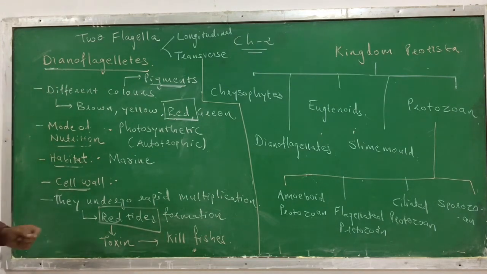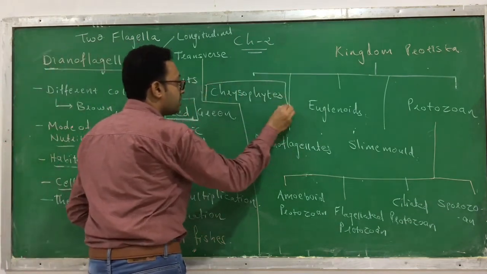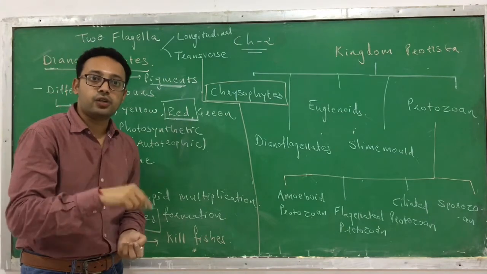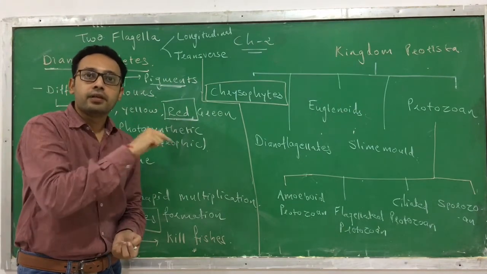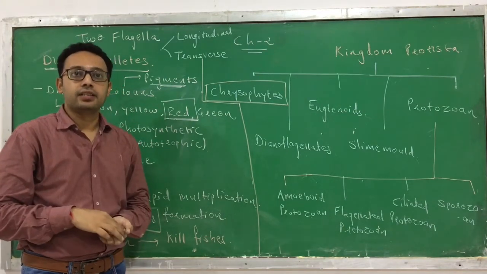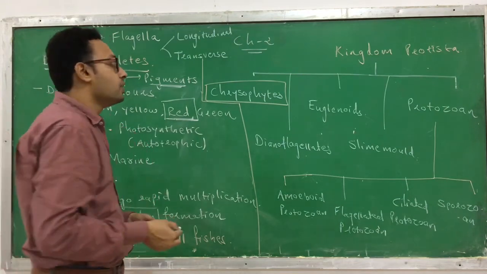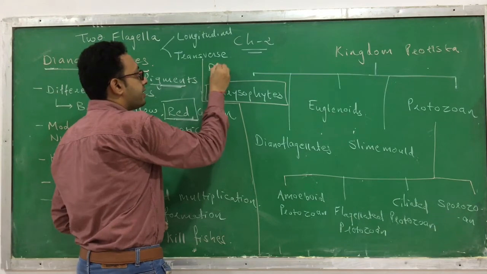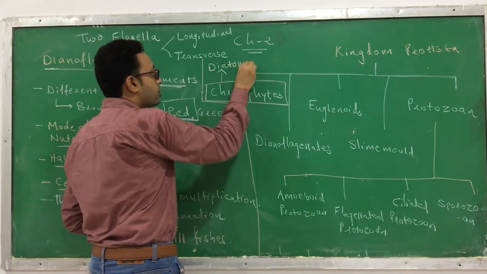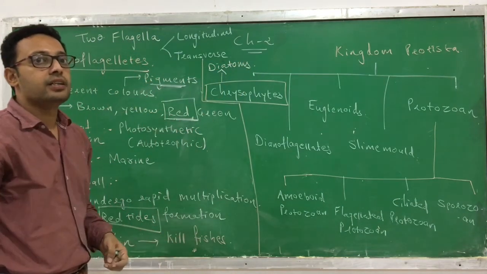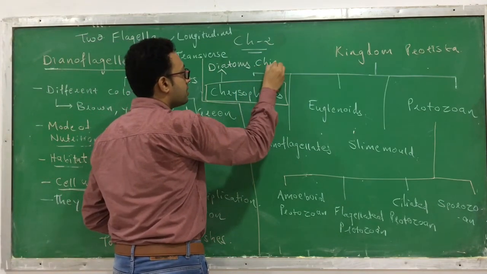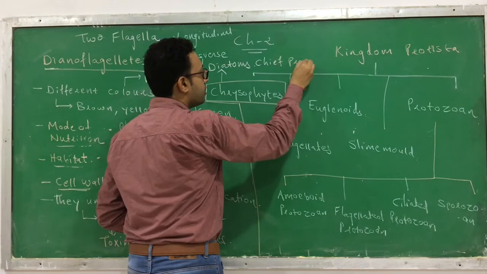One more thing is left regarding the chrysophytes. You know that the chrysophytes are also autotrophic, photosynthetic, and their numbers are very high. In the ocean or in the sea, there are two examples, diatoms and the golden algae. The diatoms are the chief producers in the ocean.